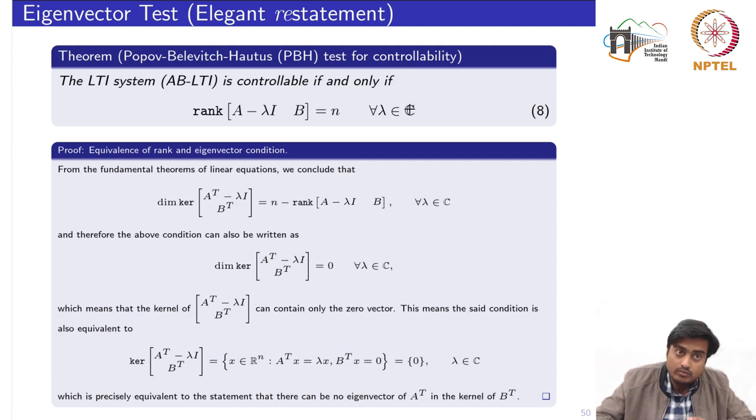These eigenvalues could be stable or unstable. If this rank condition is satisfied for all the eigenvalues, it means that your system is controllable.